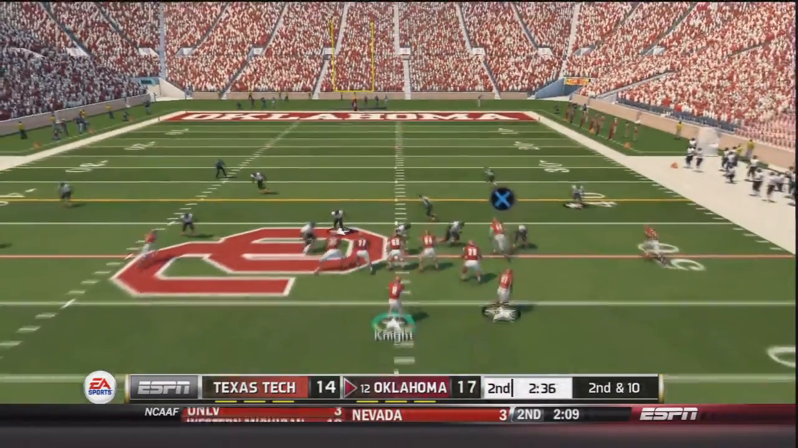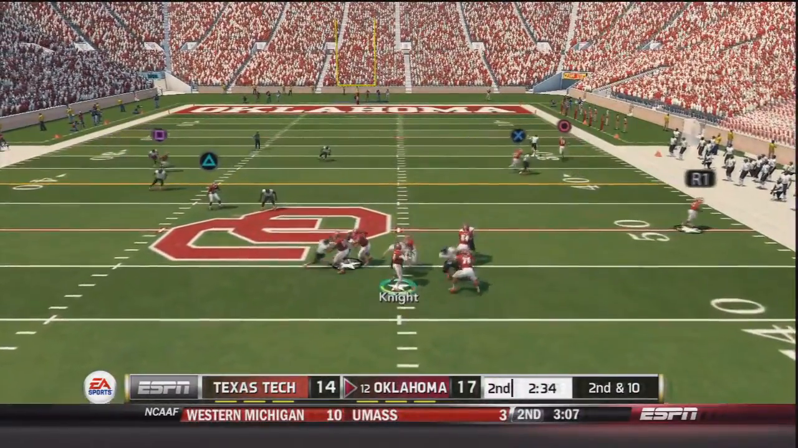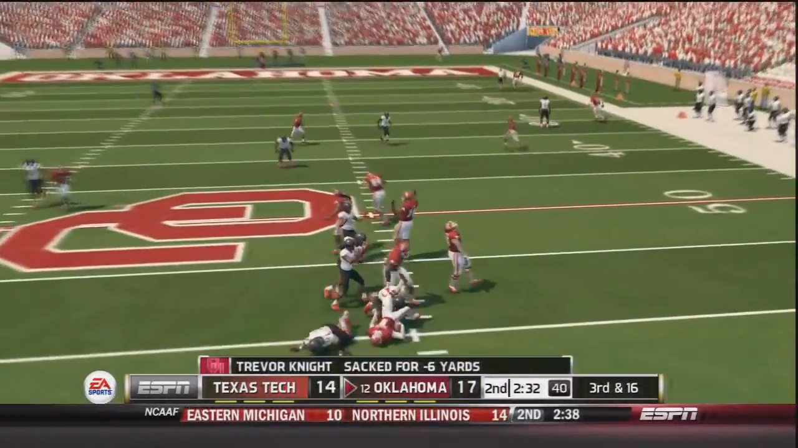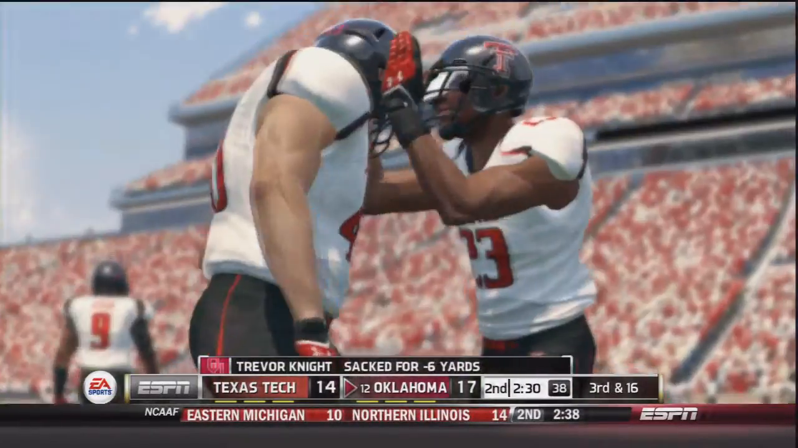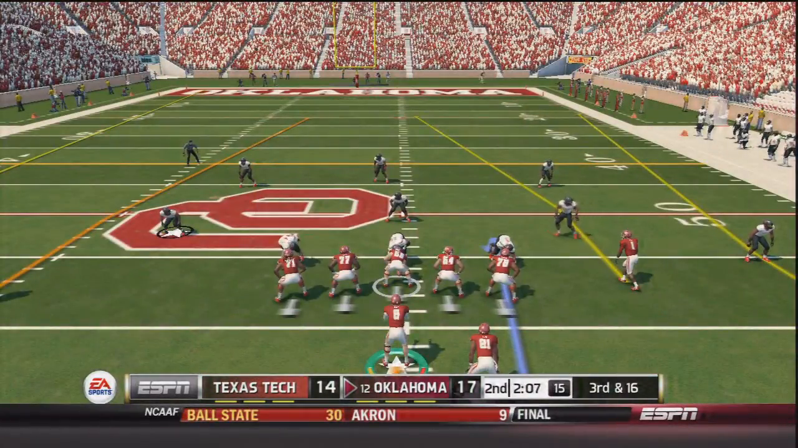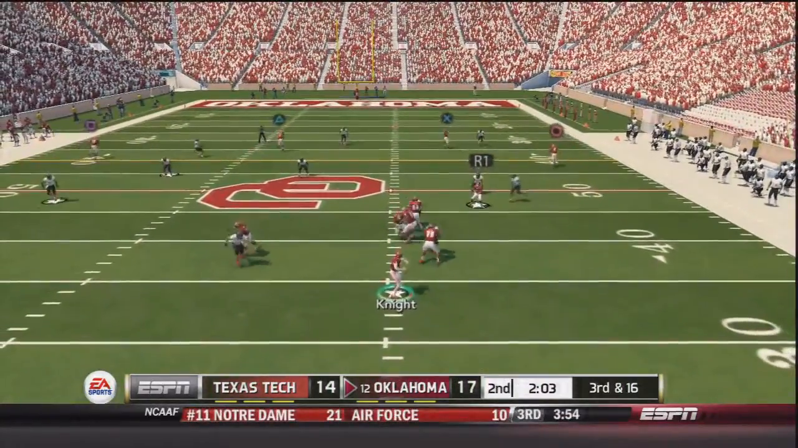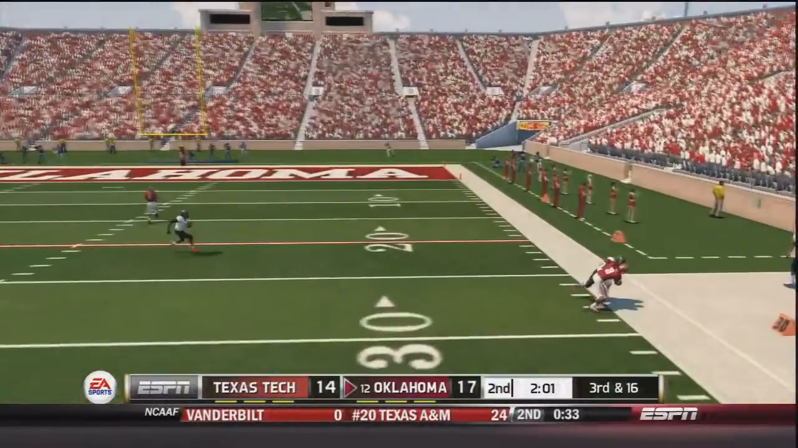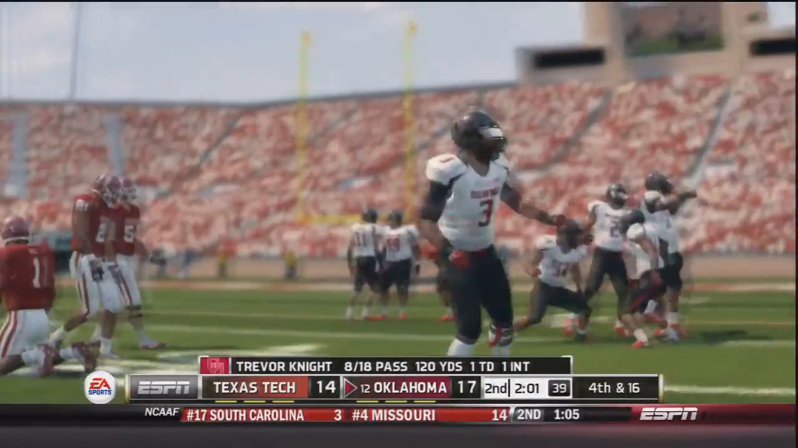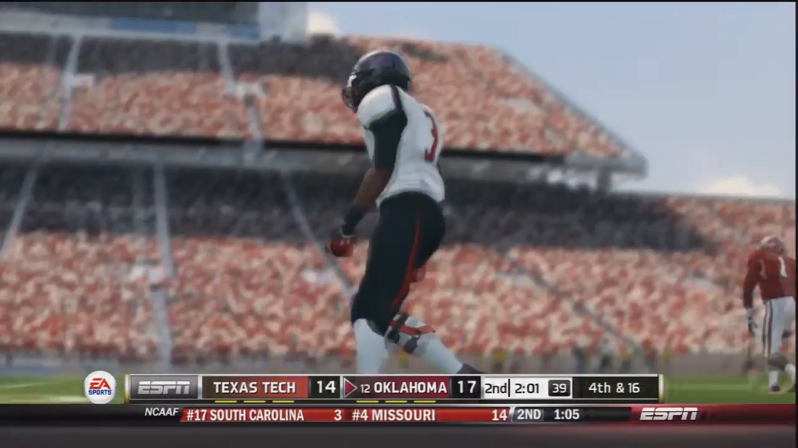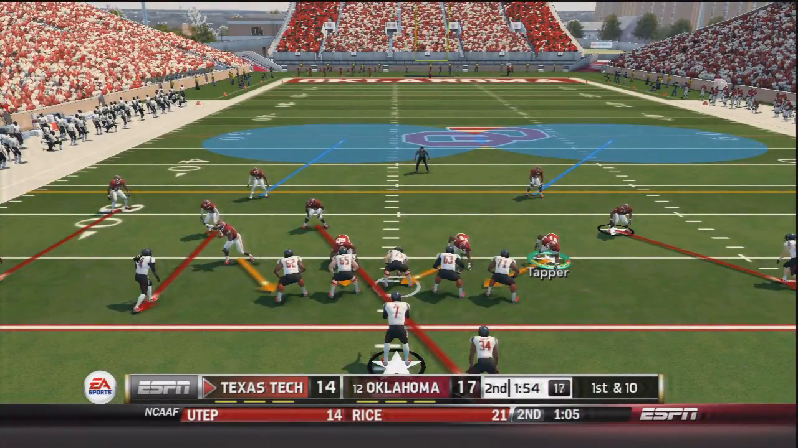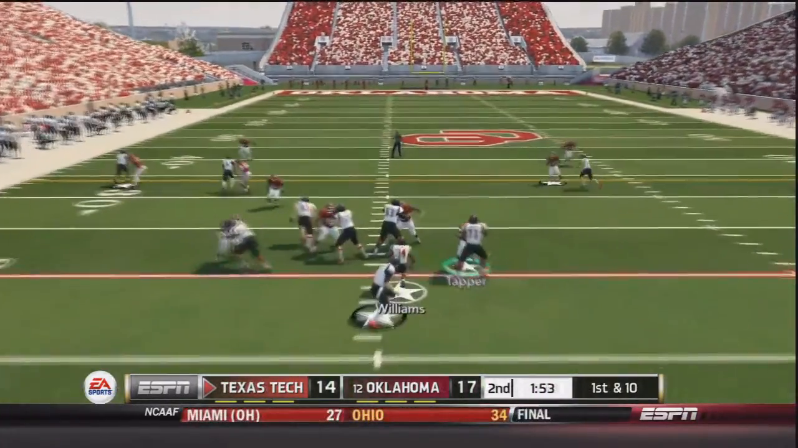And now on 2nd and 10, Trevor Knight takes the snap from shotgun again. Knight is going to be sacked as no one got open in time, so that would bring up 3rd and 16 for the Sooners. And on 3rd and 16, Trevor Knight's in shotgun, takes the snap. Knight looking deep, throws, and that's going to be dropped by Sterling Shepard. And that is 8 of 18 for Trevor Knight now. So Texas Tech's ball about 2 minutes ago.